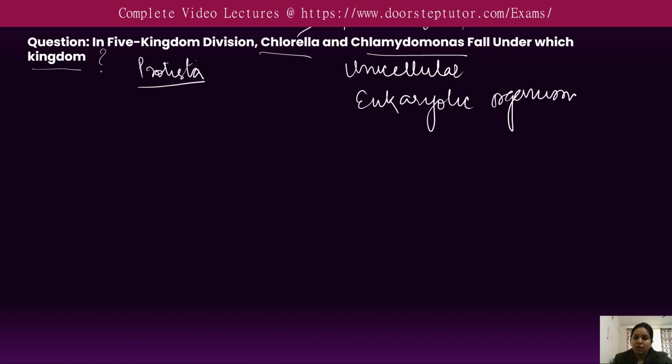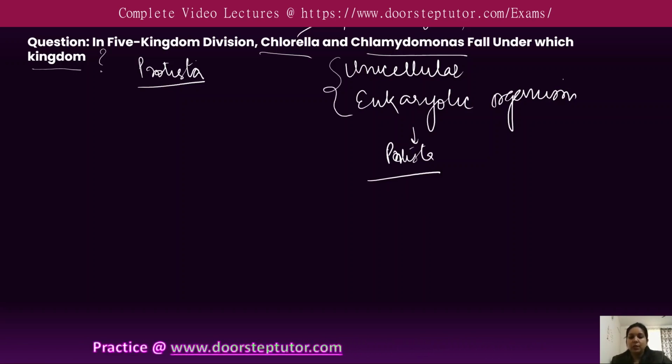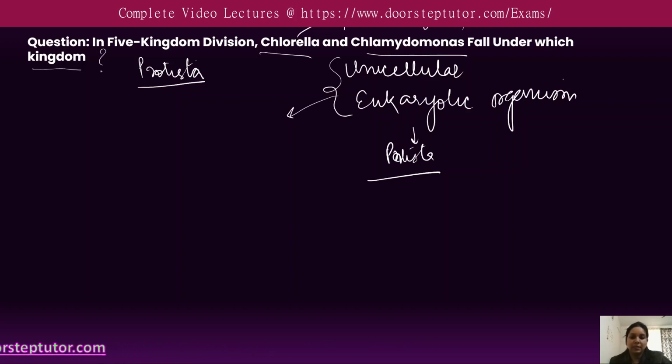So they fall under the kingdom Protista. Because these are unicellular eukaryotic organisms, they do not fall into any other kingdom such as the plant, animal, or fungal kingdom. So they are categorized as a different group of organisms which fall in the Protista group.